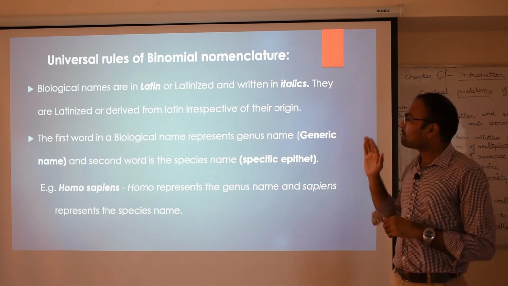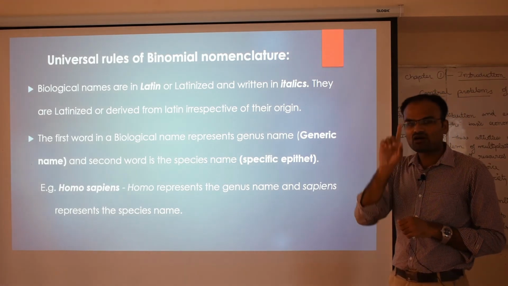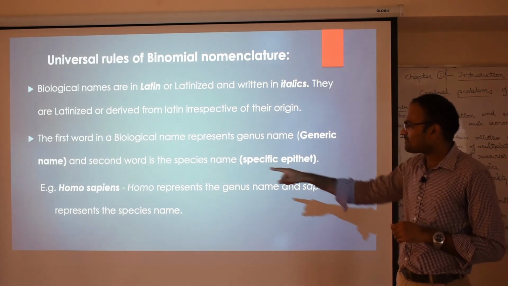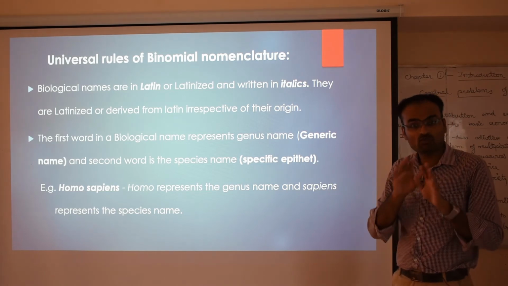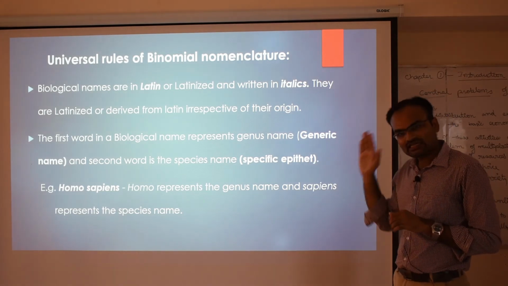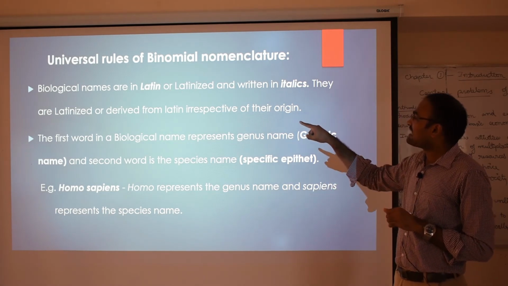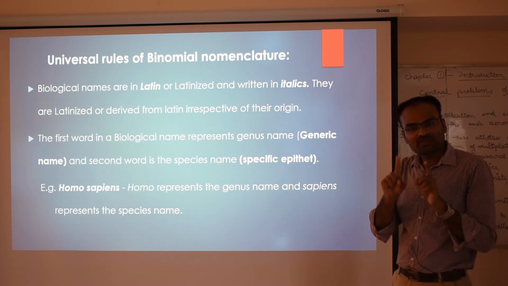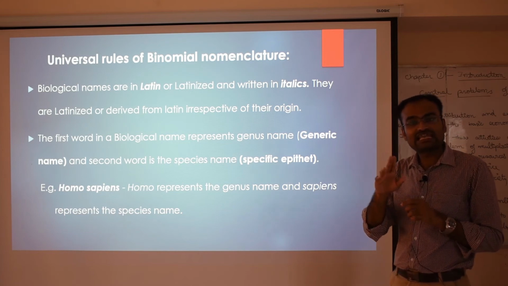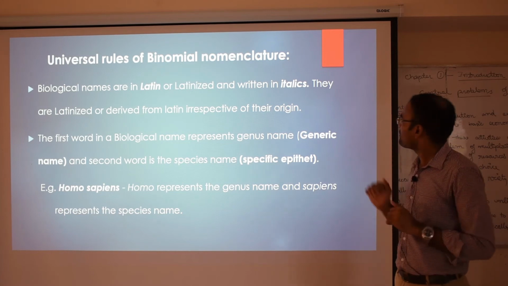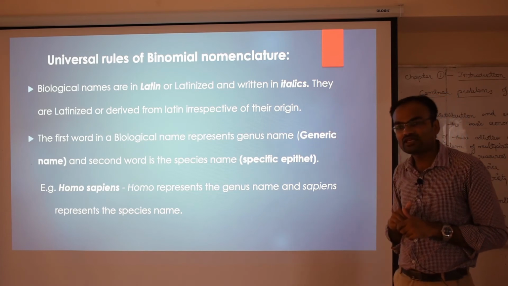It says that biological names are Latin or Latinized. That means all the biological names, for example Homo sapiens, you might know Homo sapiens, it is the scientific name of modern man. All the scientific names are Latin or Latinized. That means they should be in the Latin language and written in italics. You might know the italic font, which is slightly slanting. They are Latinized or derived from Latin irrespective of their origin.